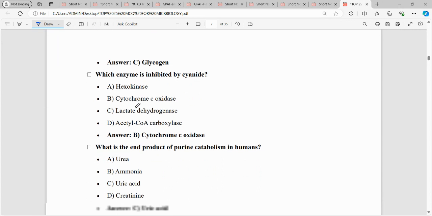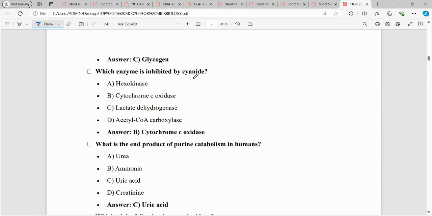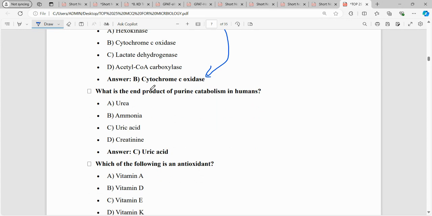The next question is: which enzyme is inhibited by cyanide? Cyanide is a very important inhibitor of cytochrome c oxidase. The mitochondria has different complexes, complex 1, 2, 3, 4. One is NADH dehydrogenase, second is succinate dehydrogenase, then we have cytochrome b-c1, and cytochrome c oxidase is specifically inhibited by cyanide. The next question is: what is the end product of purine catabolism?